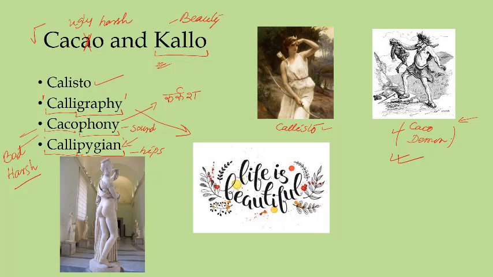Somebody who has well structured or beautiful hips is called a callipygian. If you say to somebody that he or she is callipygian, then he or she has nice, very well formed hips.